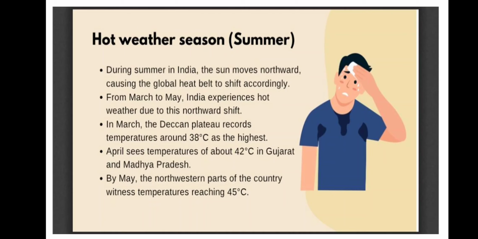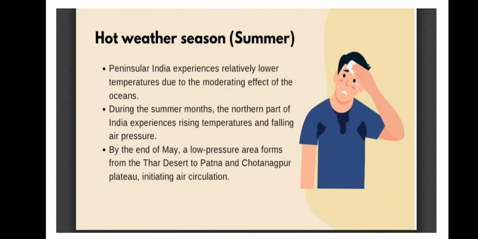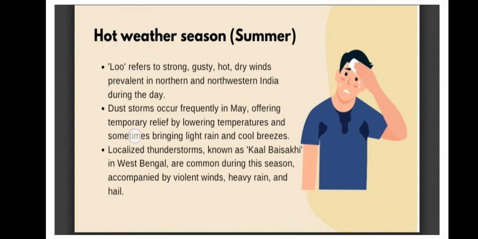And if we talk about the northwestern part, Rajasthan and now Delhi also, we experience an average temperature of 45 degrees Celsius, which is too much. Then you can read these things once.